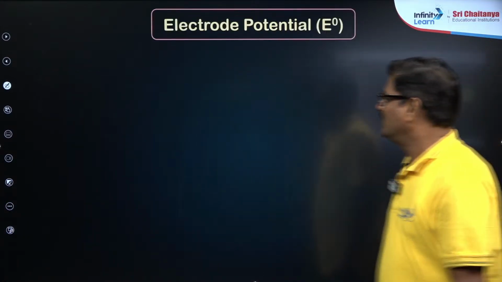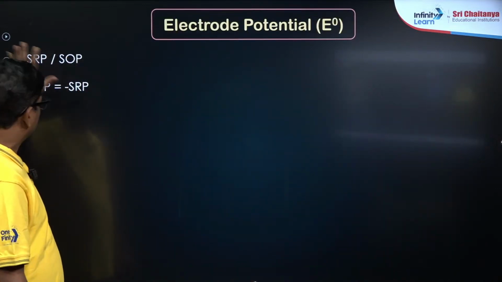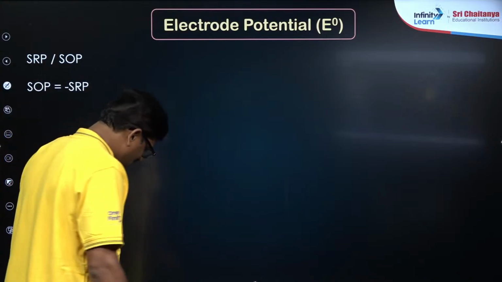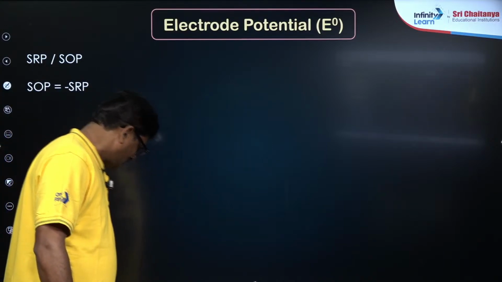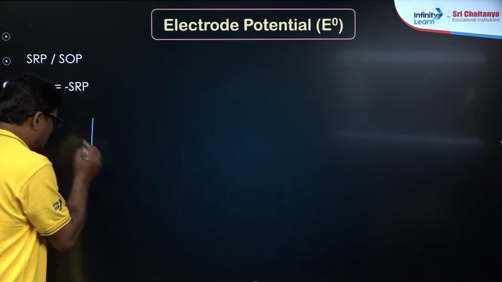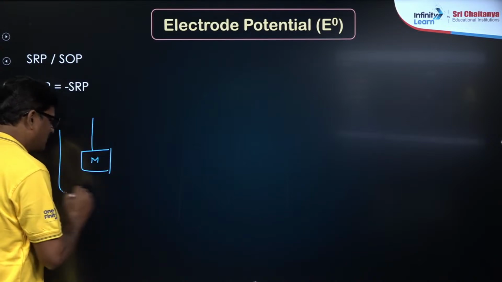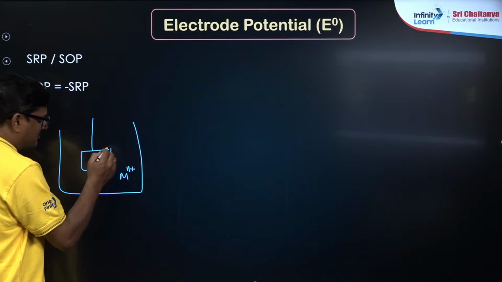Okay, now you can see the SRP, standard reduction potential, and the standard oxidation potential. When a metal is immersed in a metal ion, it experiences some potential.